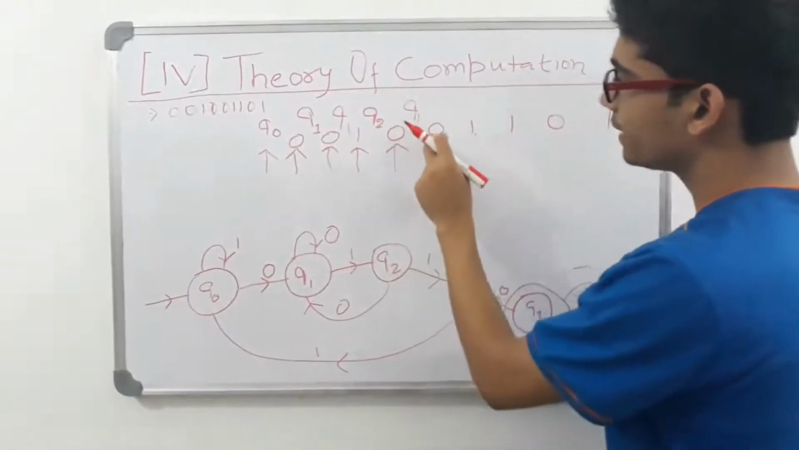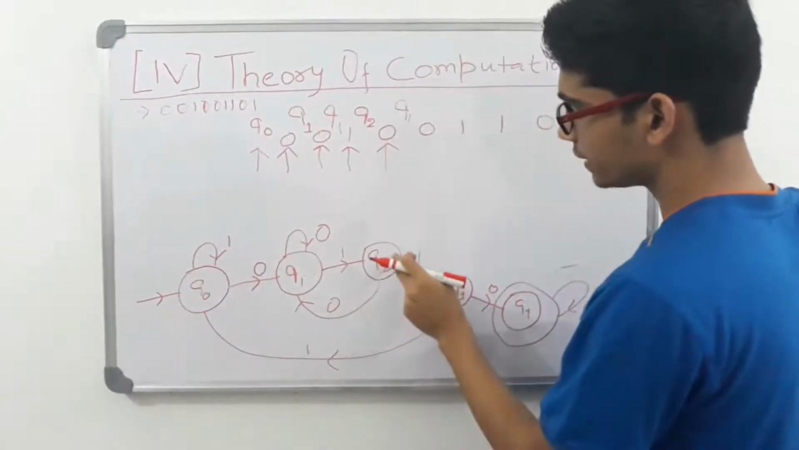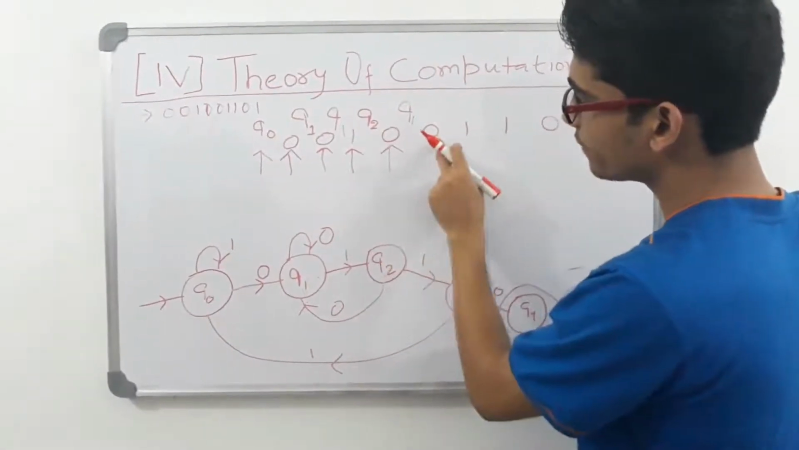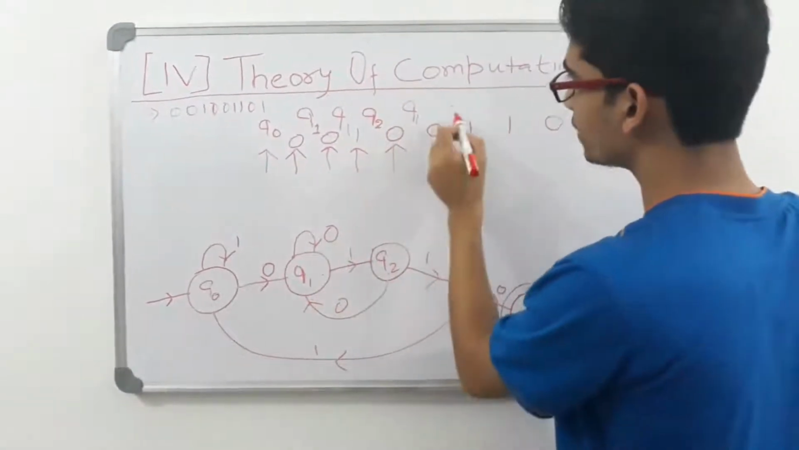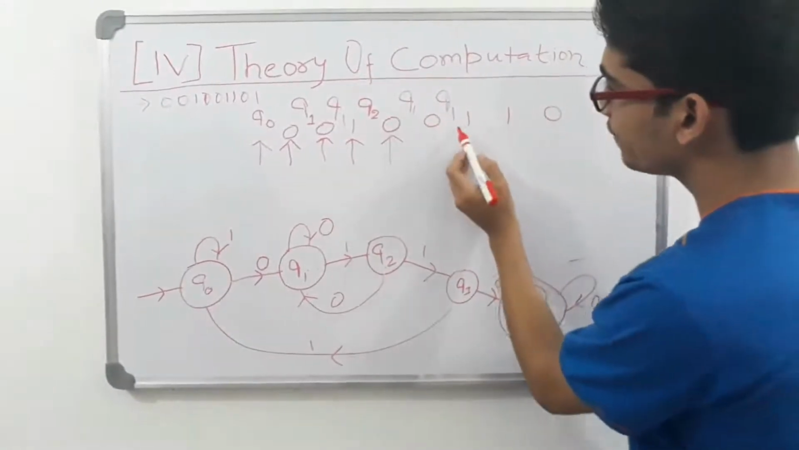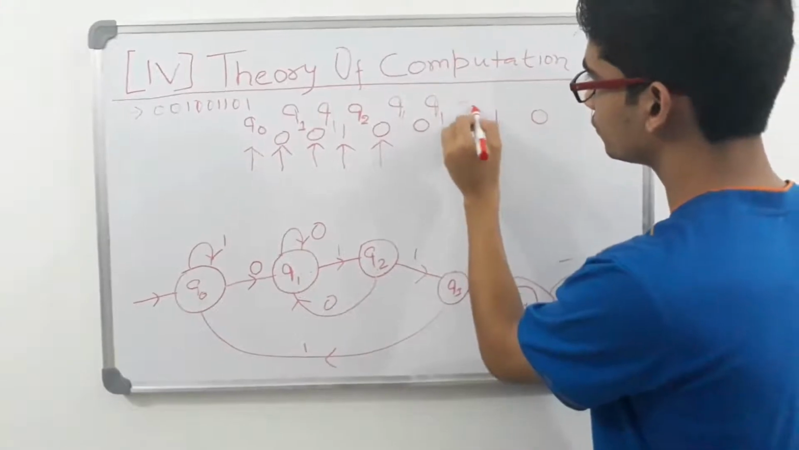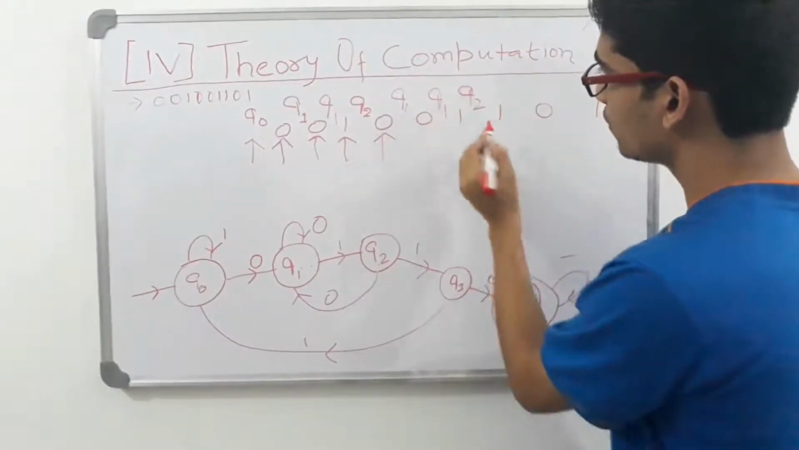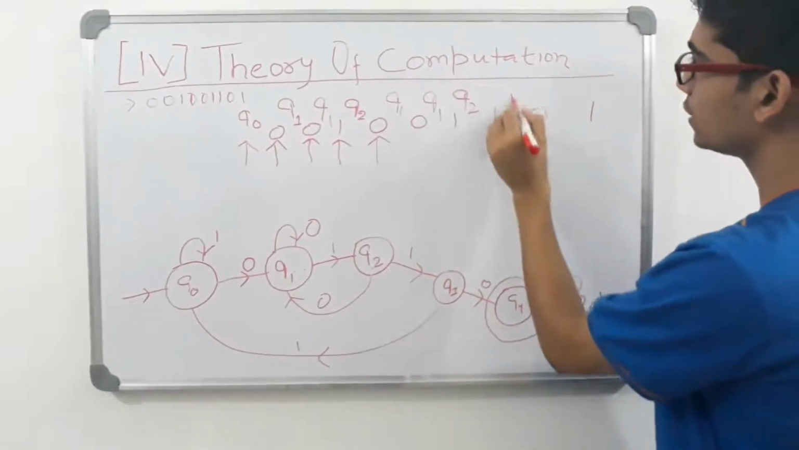Now what will happen if I scan a 0 at Q1? I scan a 0 at Q1, I will remain at Q1 only. What will happen if I scan a 1 at Q1? If I scan a 1 at Q1, I will go to Q2. What will happen if I scan a 1 at Q2? I will go to Q3.